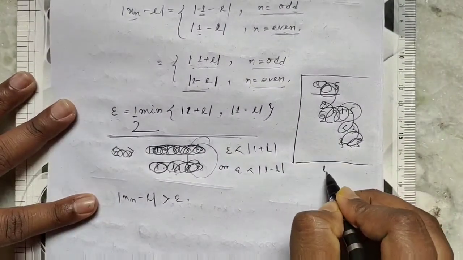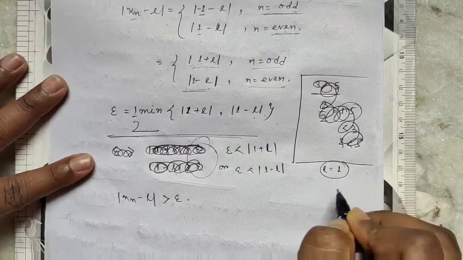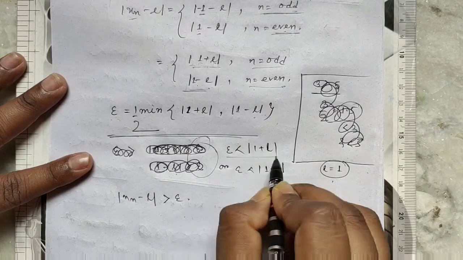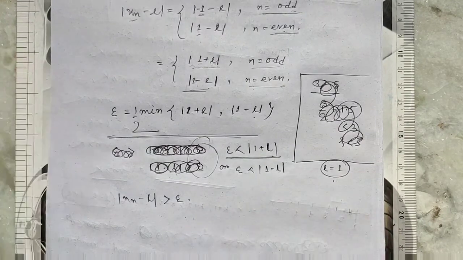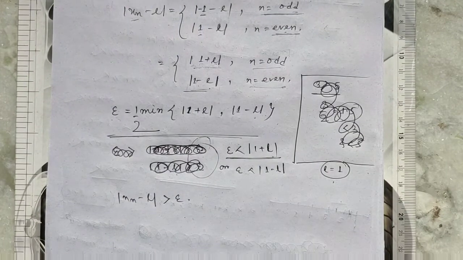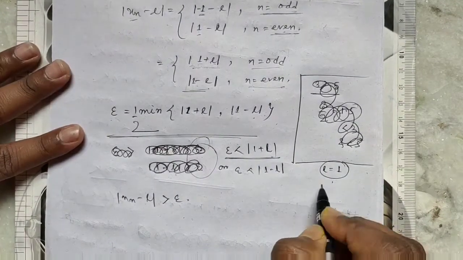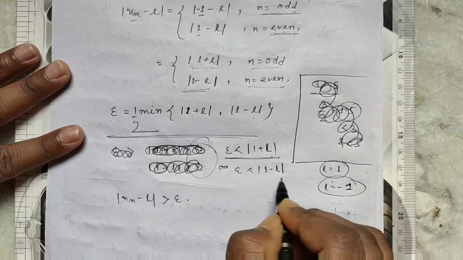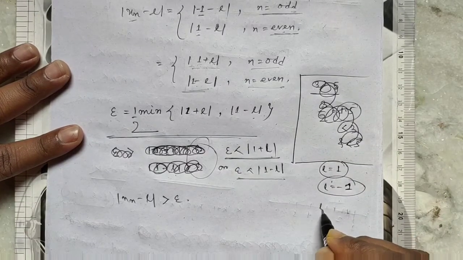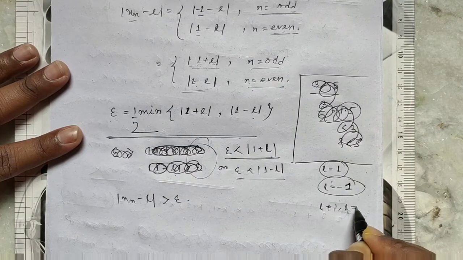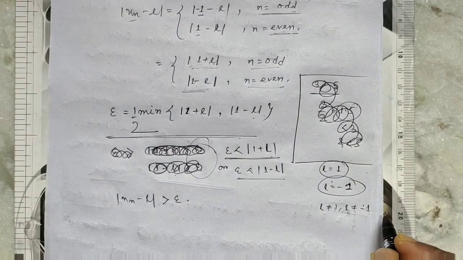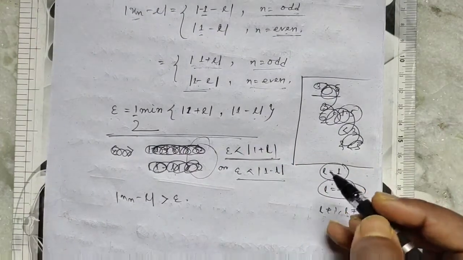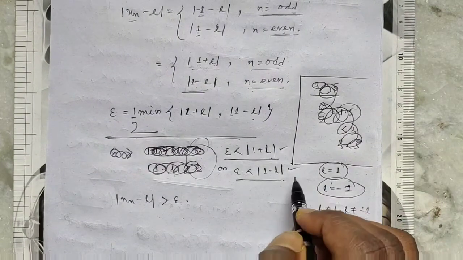If L equals 1, then this is true. If L equals minus 1, then this is true. And if L is not equal to 1 and not equal to minus 1, then both are true. So for each L, either this or this will be true.